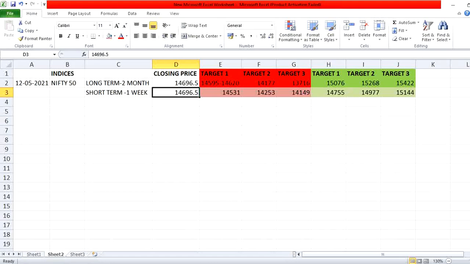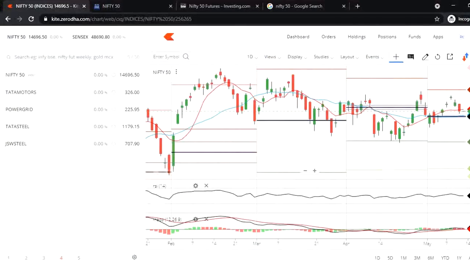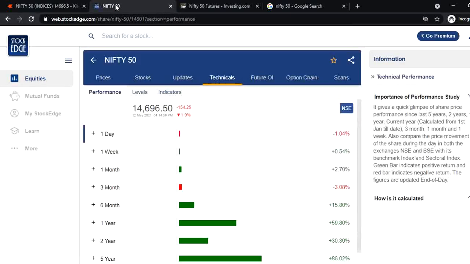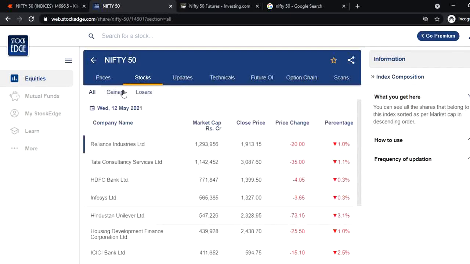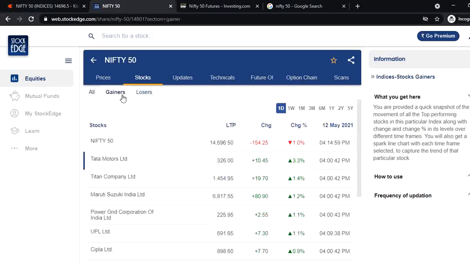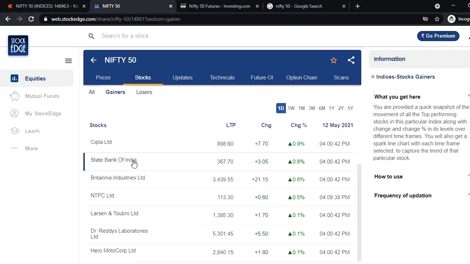So this is the Nifty view, and before that also I am going to again open the StockEdge app. In the StockEdge app, we are going to see Nifty and its gainers and losers. In gainers we can see Tata Motors, Titan, Maruti, Power Grid, UPL, Cipla, top 10, Britannia, NTPC, Larsen and Toubro, Dr. Reddy, Hero MotoCorp.